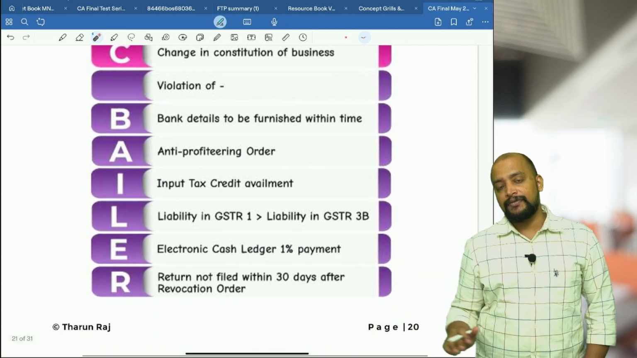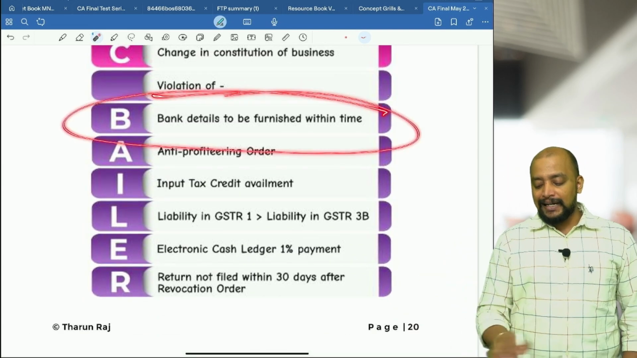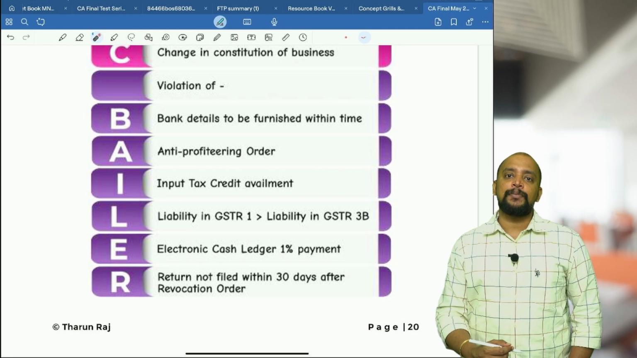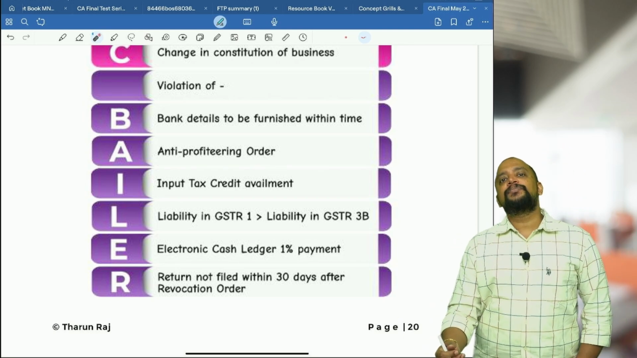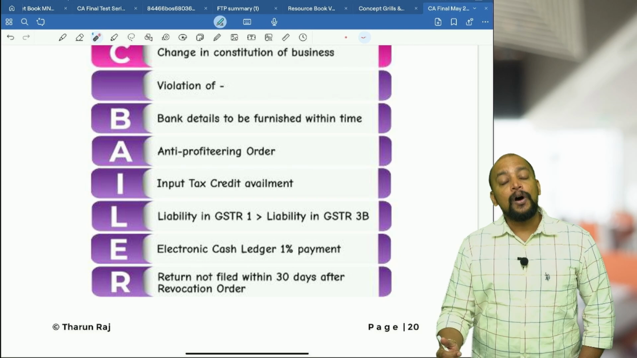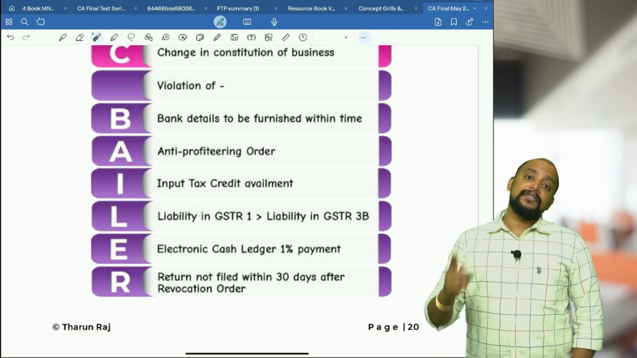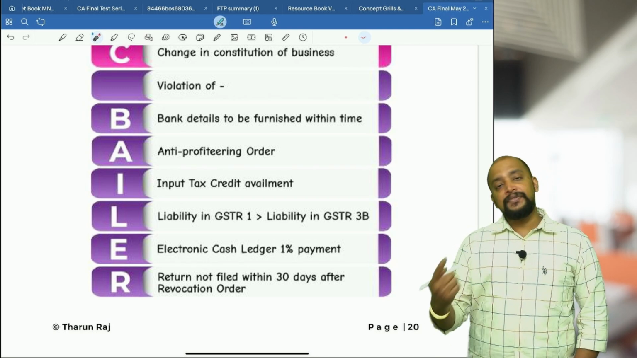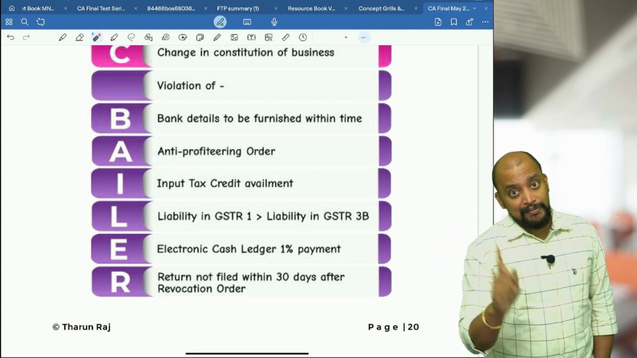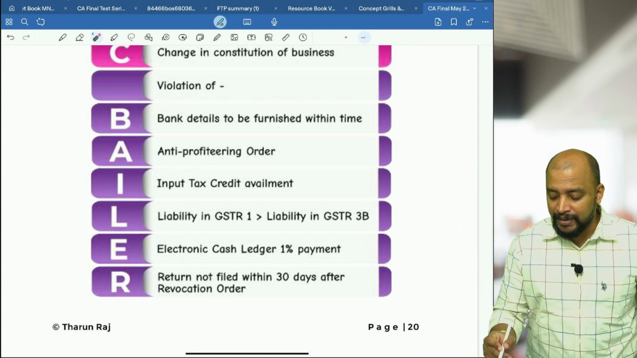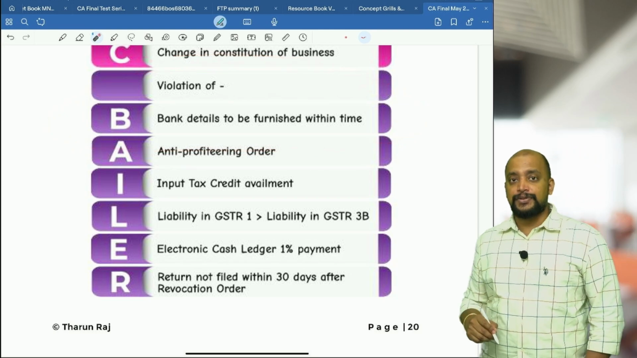Then violation of furnishing bank details within the time. So there is a time limit for furnishing the bank details, that is 30 days from the date of registration or date of filing GSTR1 first return, whichever is earlier. That is the time limit by which they need to update the bank details after registration. If they have not updated, that will lead to cancellation of registration.